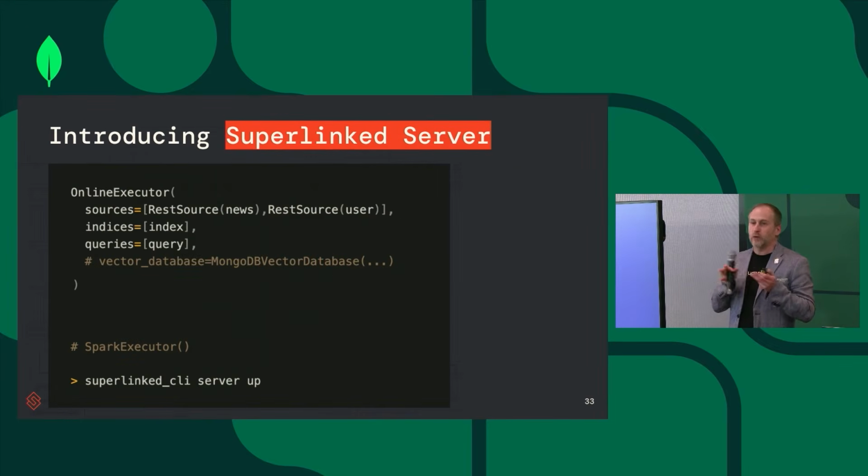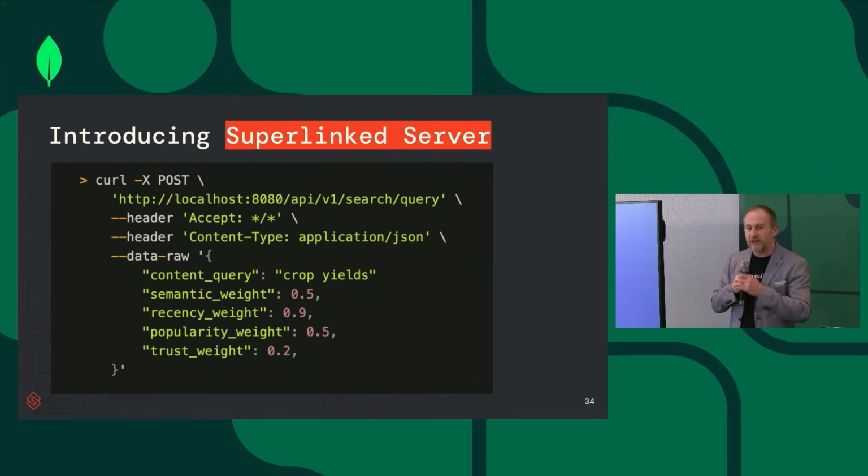Sorry, let's move on. And by the way, we launched a server. It's open source. You can go and check it out on GitHub. You can try it in a notebook. You can try it in an online executor. See what types of data are relevant, do a bit of feature engineering, and then you can actually deploy it in your cloud and connect to your favorite database, including, of course, MongoDB. And then you can also compile to Spark for any type of batch processing. And then we automatically create cloud APIs that you can then connect your application to.